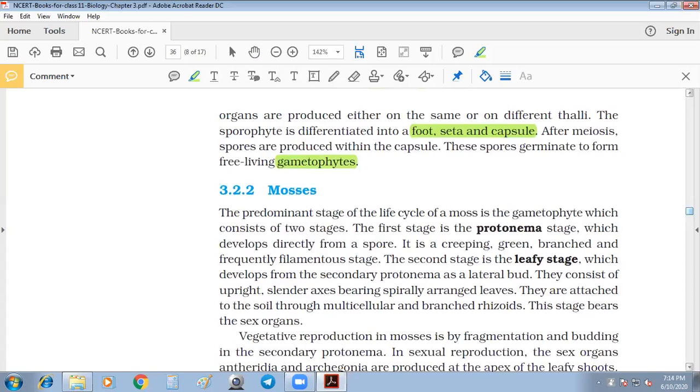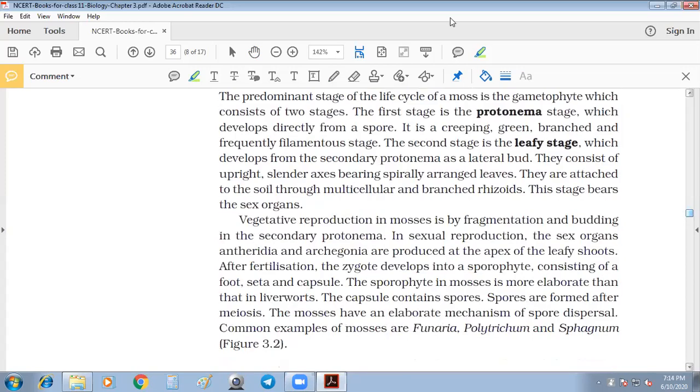Then the sporophyte is also semi-parasitic. That we need to know. Semi-parasitic means the photosynthetic part is also present in the Bryopsida, right? Okay. Then in the case of NCERT purpose, see here.